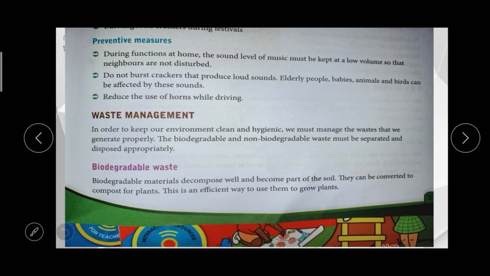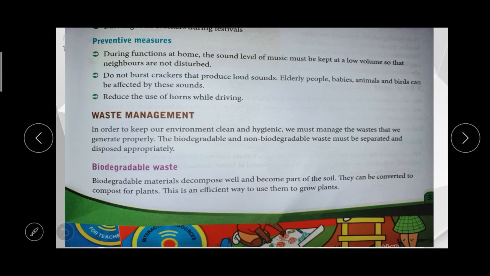Then waste management, how we can manage waste material. In order to keep our surroundings clean and maintain hygiene, we should recycle the waste. We should separate the biodegradable and non-biodegradable waste, and it should be disposed of in a proper manner.